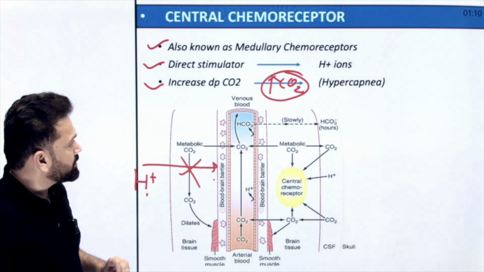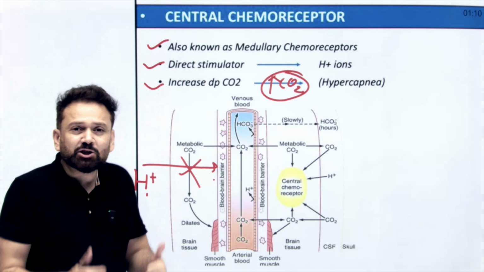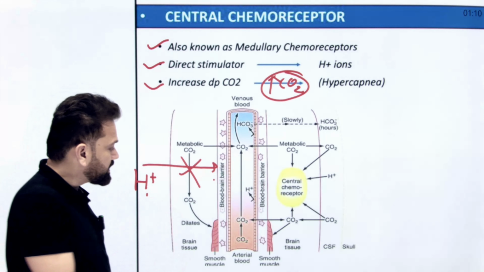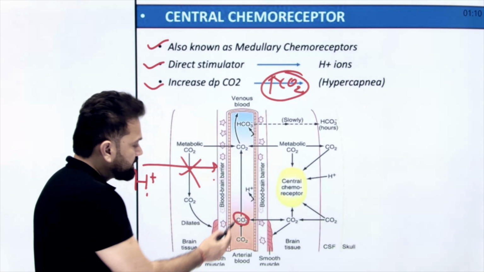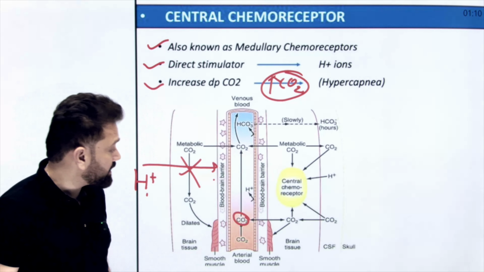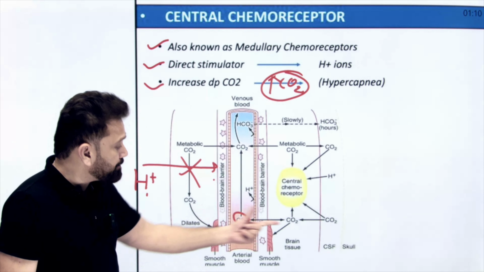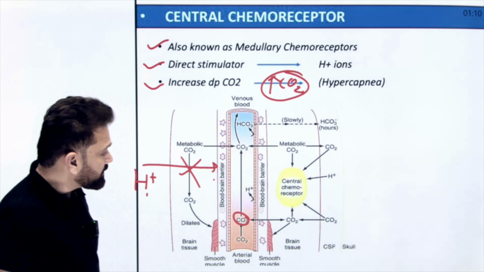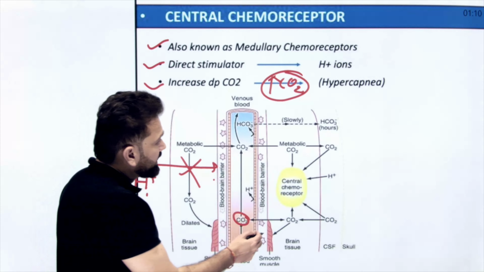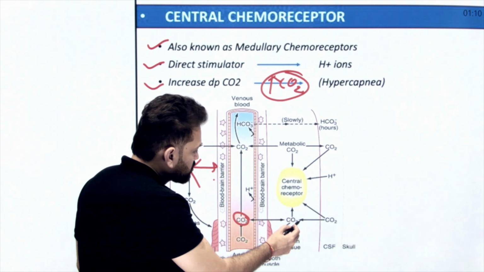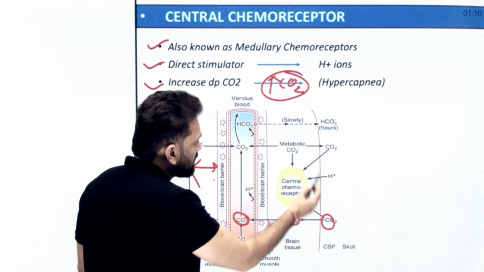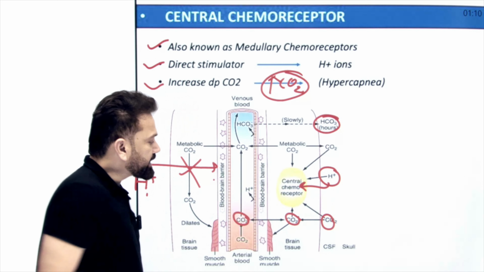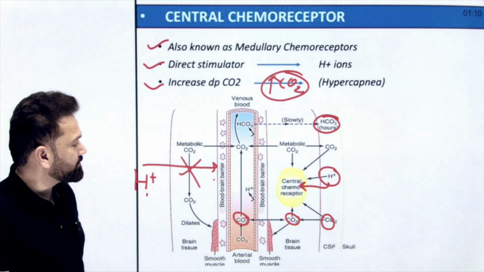So why am I telling you that the direct stimulator is proton? Now I will tell you the answer. When there is an increase in carbon dioxide in the blood, when there is hypercapnia, carbon dioxide is freely permeable to the blood-brain barrier. It will go in and combine with water to form H2CO3, and this H2CO3 will be broken into bicarbonate and proton, and this proton is going to directly stimulate the central chemoreceptor.